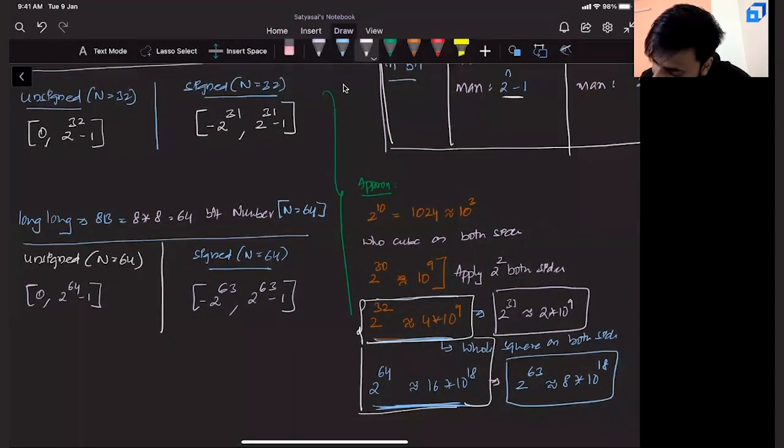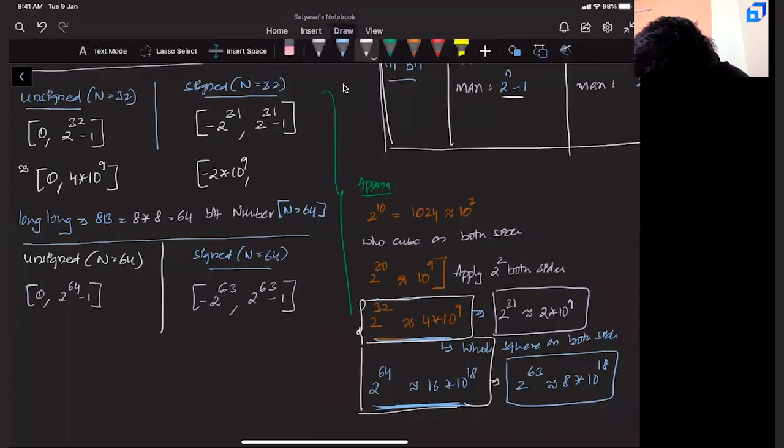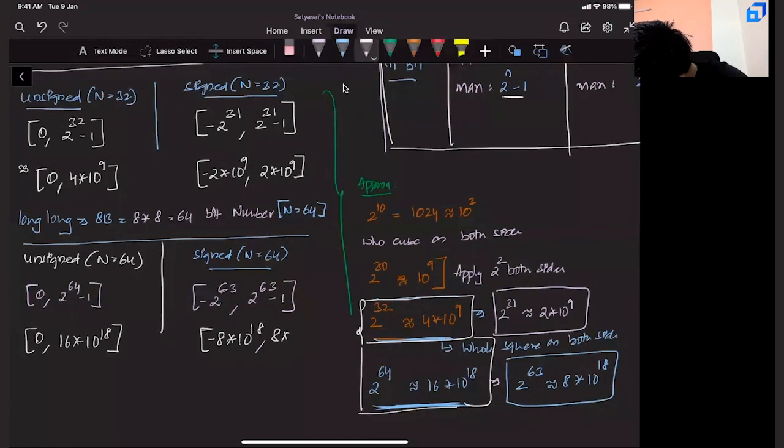To simply rewrite, the unsigned range is from 0 to 4 into 10 power 9 minus 1. Do we need to write minus 1? It is already an approximation, you can just neglect that. And the signed range becomes minus 2 into 10 power 9 comma 2 into 10 power 9. Similarly, for 64 bits, unsigned is approximately 16 into 10 power 18, and the signed range is minus 8 into 10 power 18 comma 8 into 10 power 18.